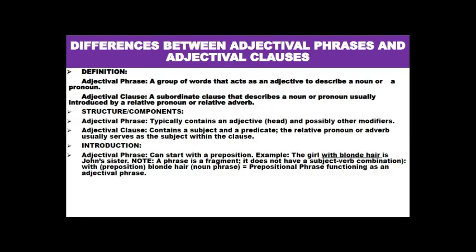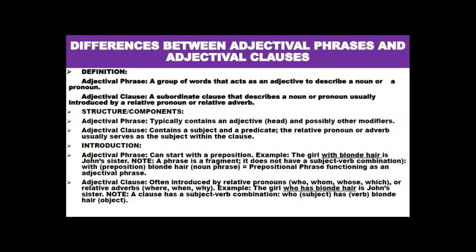It doesn't have a subject-verb combination. Okay. Now with is a preposition. Blonde hair is a noun phrase. So when we combine with and blonde hair, what we have is a prepositional phrase functioning grammatically as an adjective phrase. All right, now let's look at the structure of the adjective clause.